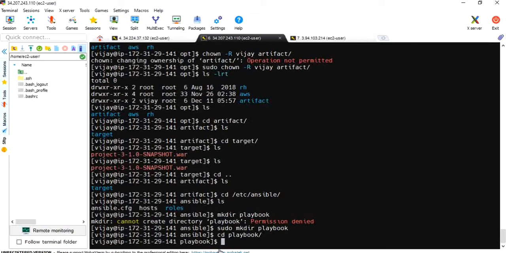Let me create a file, sudo vim sample.yml. The extension should be .yml for a playbook.